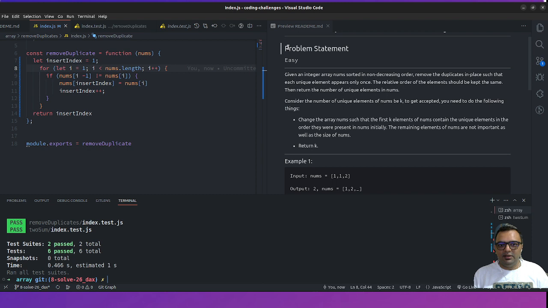This problem is pretty much taken from LeetCode. I have taken this problem so that LeetCode is pretty much open, and I've submitted the same solution to LeetCode as well.